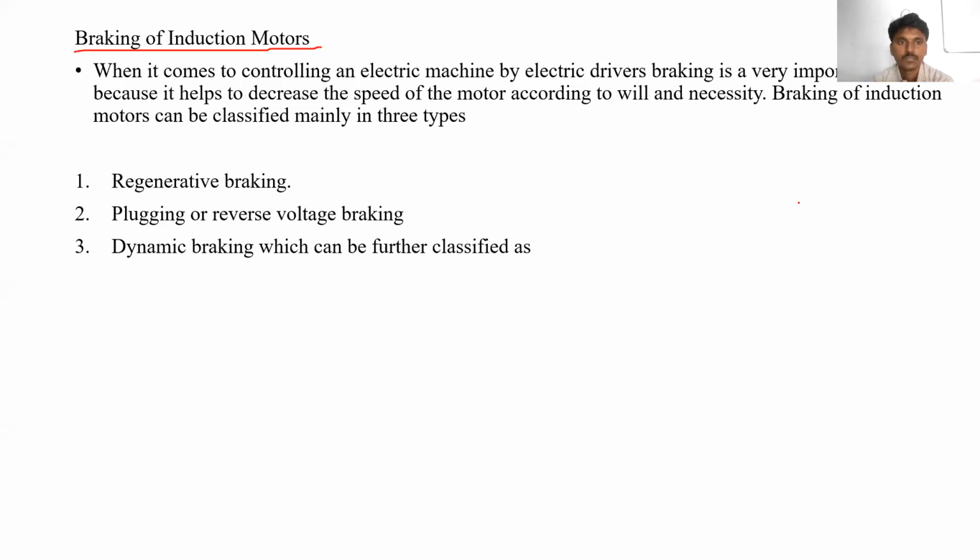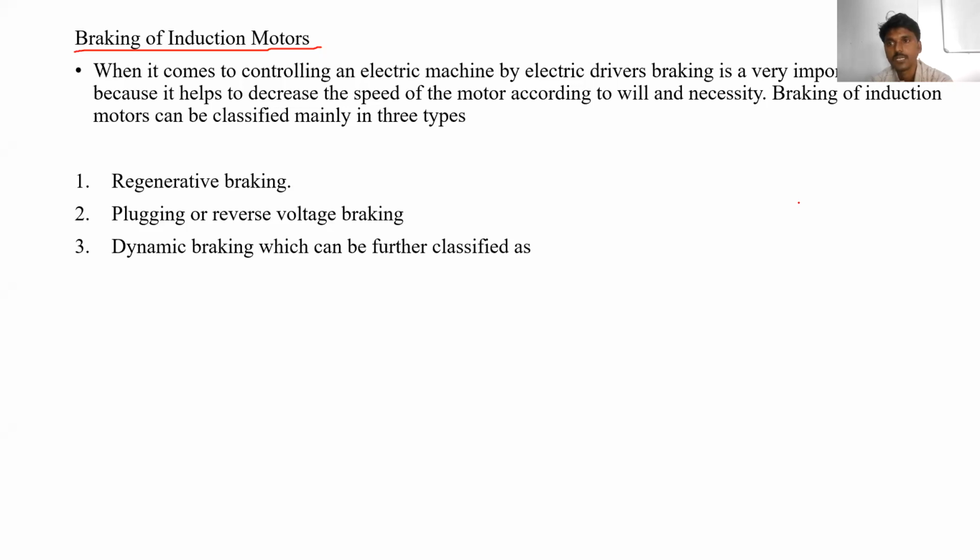Is it clear? There are some disadvantages in mechanical braking. For example, if you want to stop a vehicle at a particular position, we cannot stop the vehicle very smoothly by using mechanical braking.